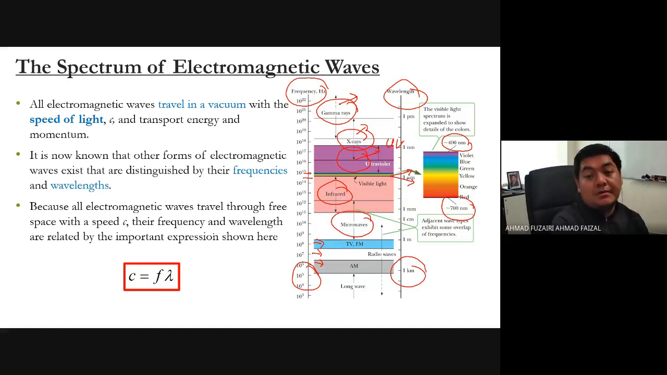And of course, when we talk about waves, to express the velocity when the wave travels in a medium, we can calculate the speed. The speed is basically v equals f lambda, where in this case we can use c equals f lambda, where f is the frequency and lambda is the wavelength.